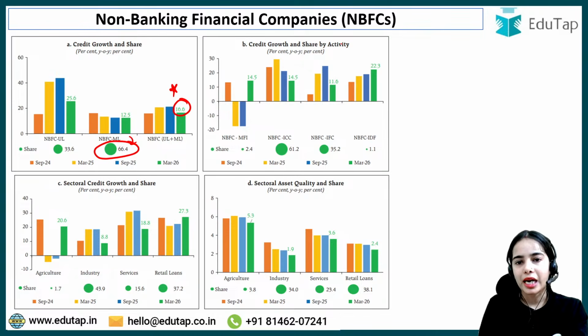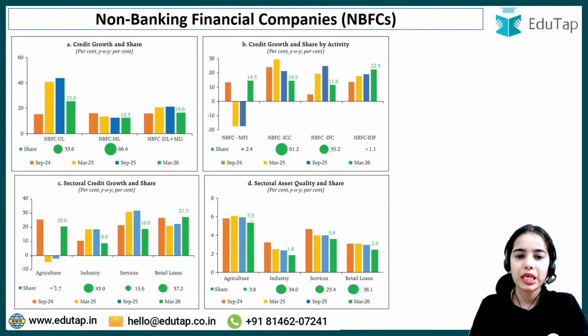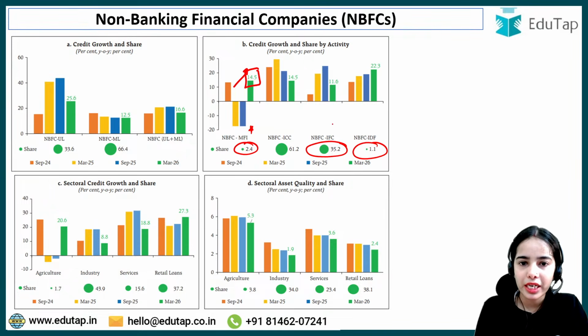Credit growth and share by activity. The highest share of the credit is of the NBFC investment and credit company. So investment and credit companies provide the highest share of credit in the NBFCs. Then it is NBFC infrastructure finance company, then NBFC microfinance institution, then NBFC infrastructure debt funds. Now the growth, here you can see that the growth has improved massively for the NBFC microfinance institutions, and for the NBFC infrastructure debt fund, there is an improvement in the growth rate, in the credit growth. Any confusion here?